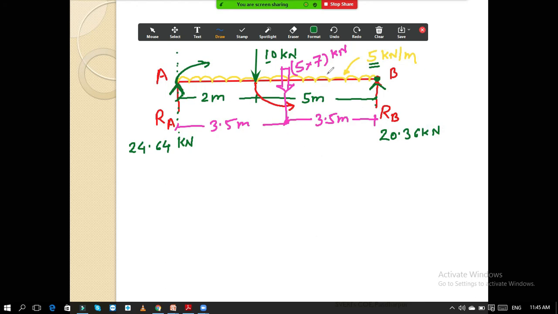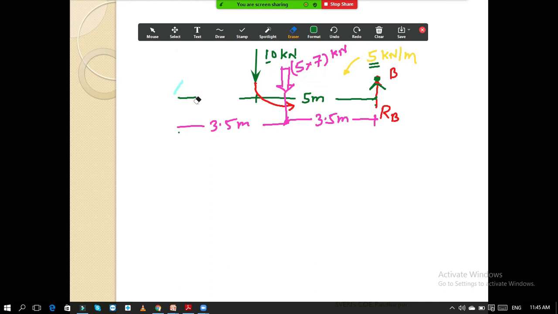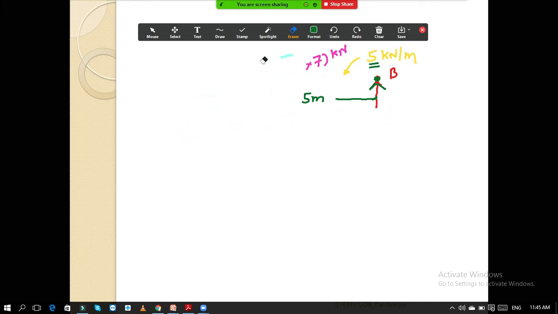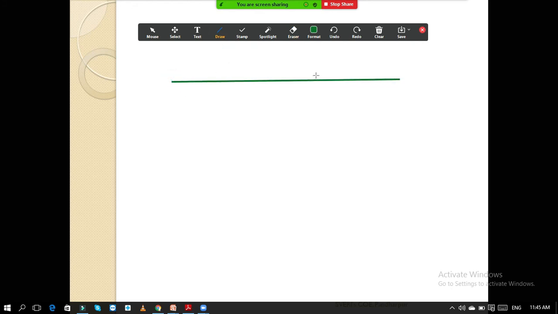The diagram has become messy, so let me redo it. Okay, so I will draw the diagram once again, so that I can tell you the simplest way to calculate the shear force without using any sign conventions. Again I will draw the same diagram. These basic things are very important.